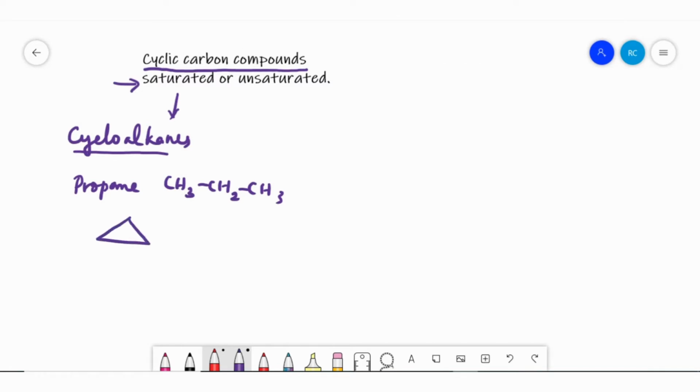So this is called cyclic propane or cyclopropane. When you expand the structure, 3 carbon atoms join together and form this triangle. The remaining 2 valencies are satisfied with hydrogen atoms.